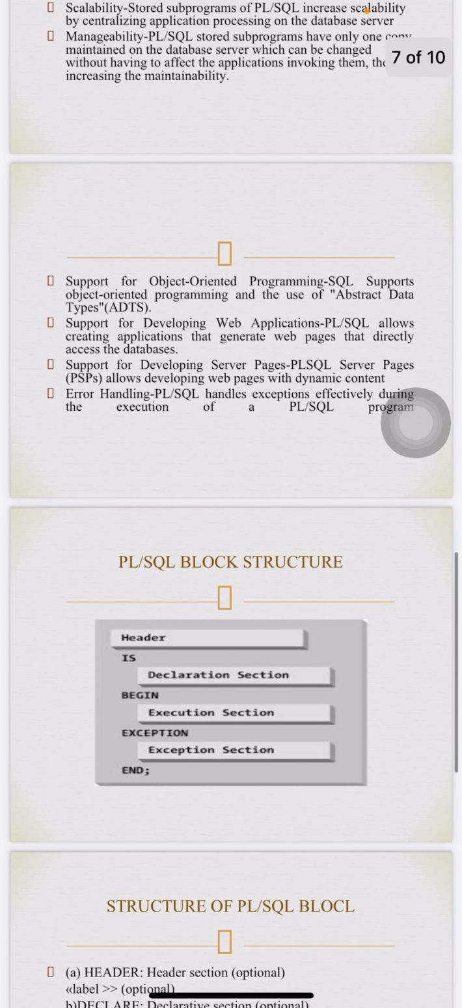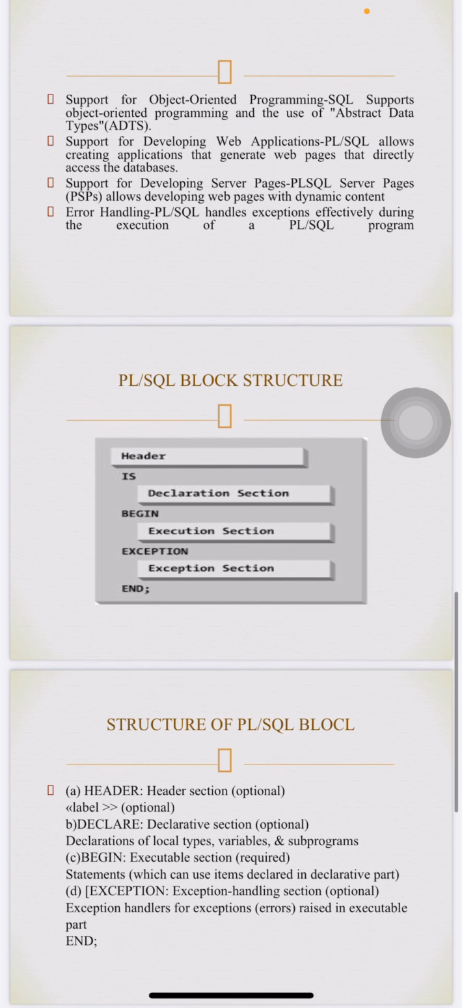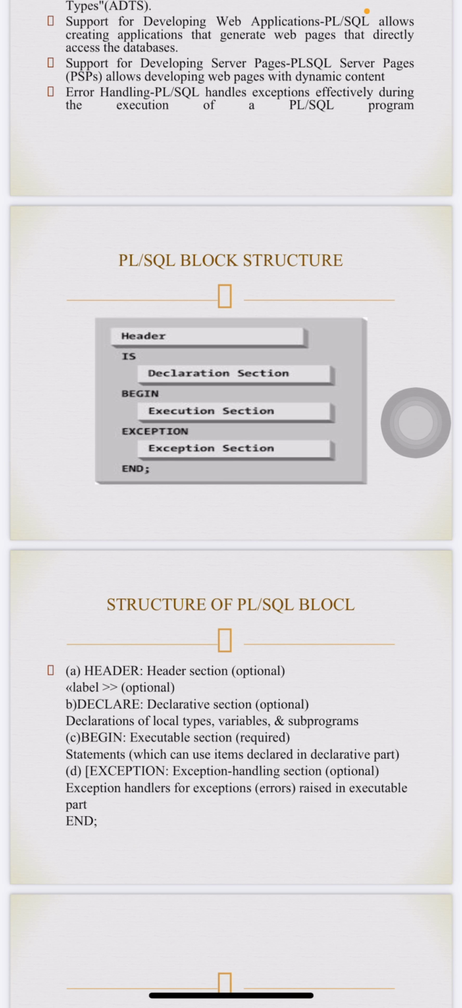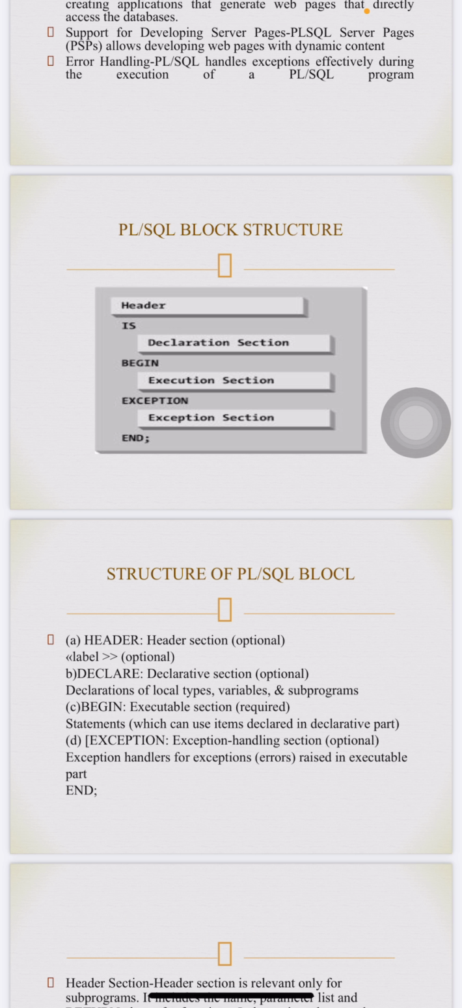So next is the PL/SQL block structure. This is the diagram of the PL/SQL block structure. Structure of PL/SQL: the header section, optional label. Declaration section, declaration of local types, variables and subprograms. After that, begin. Executable section, statements which can use items from the declarative part. Exception: the exception handler for exceptions raised in the executable part. After that, end.